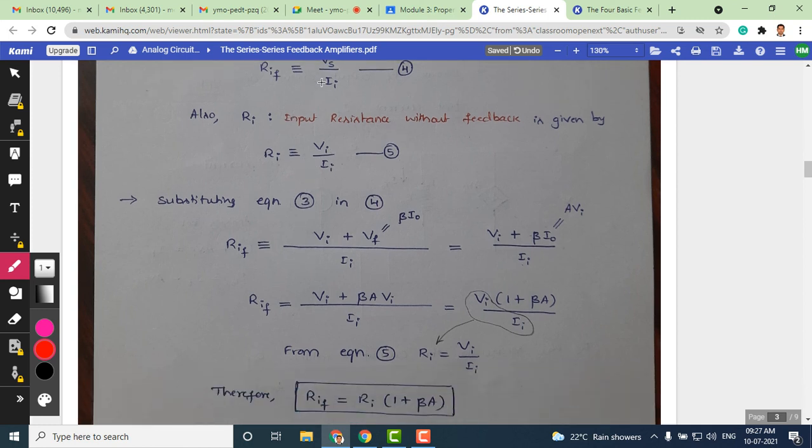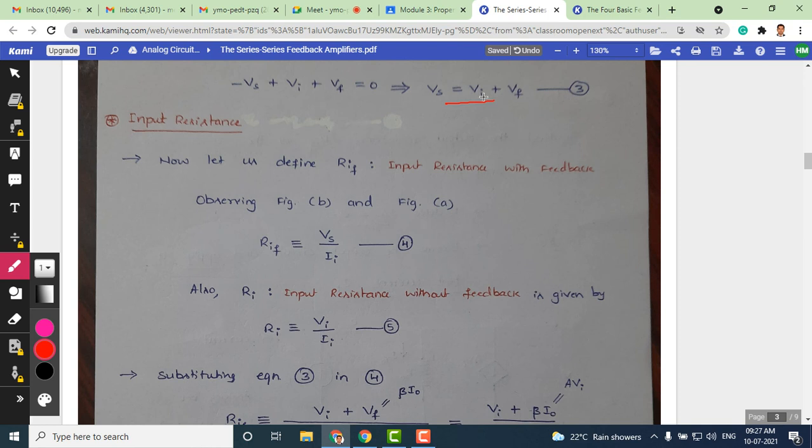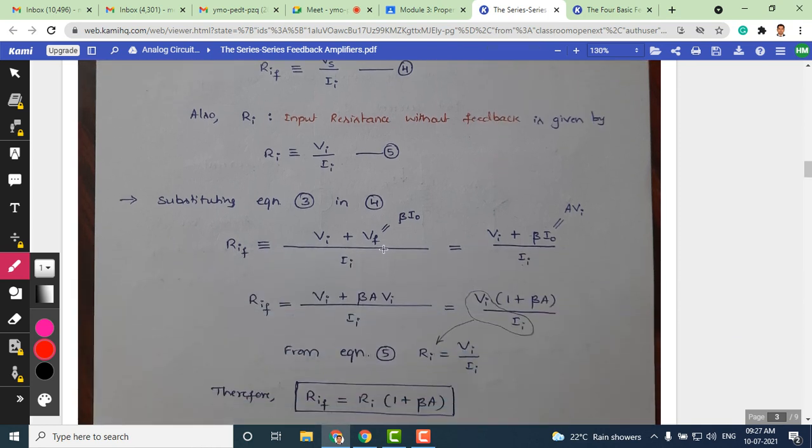Now we'll consider the definition of Vs by Ii. You can substitute for Vs. Vs is nothing but Vi plus Vf, so Vi plus Vf divided by Ii. But what is Vf? Vf is nothing but beta times I naught. So we can substitute even that beta times I naught. I naught is nothing but A times Vi.